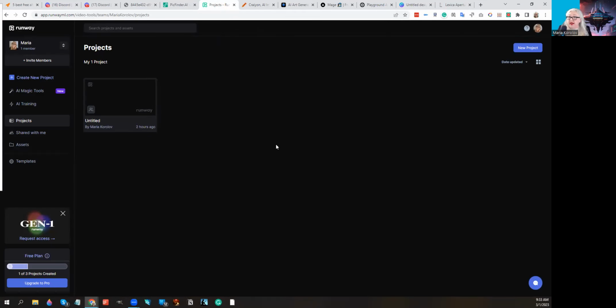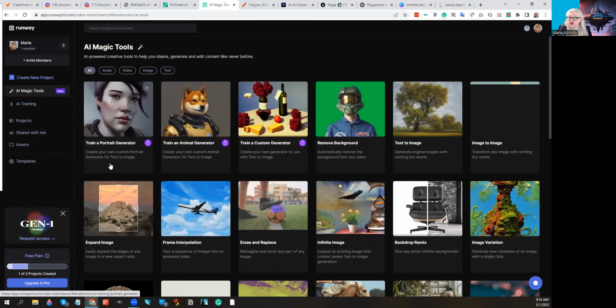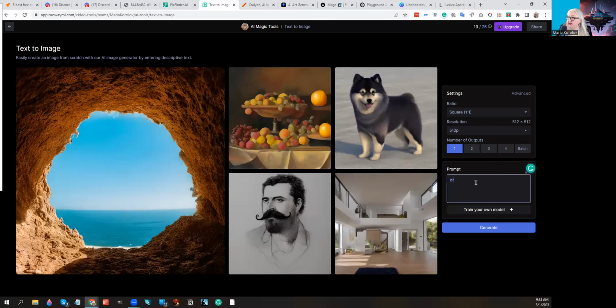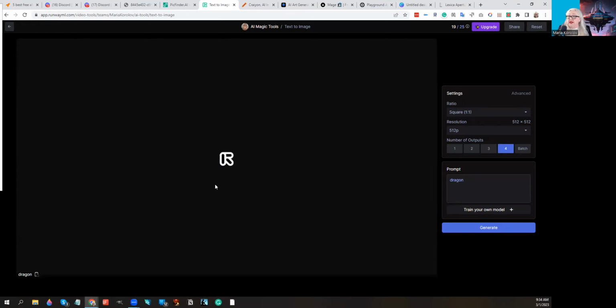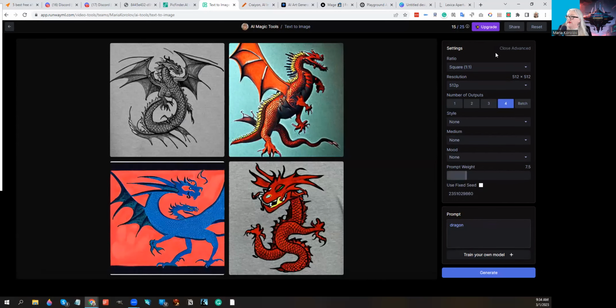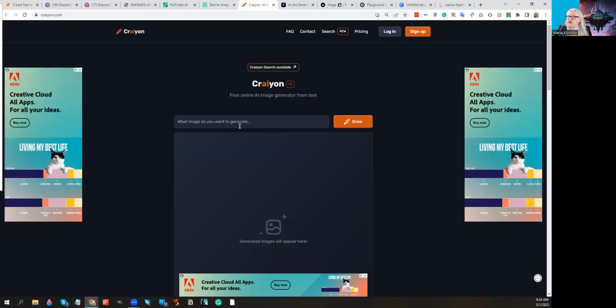This is the Runway interface. You go to AI Magic Tools, and so you can train a portrait generator, train an animal character, and then there's a text to image one, and then you type in your prompt like dragon, and you select how many outputs you want, and there's a bunch of options like resolution and ratio, and then you click it and it generates your image for you. Oh, that's pretty fast. So like I said, it's ugly, but there's a whole bunch of advanced settings for style and medium and mood.